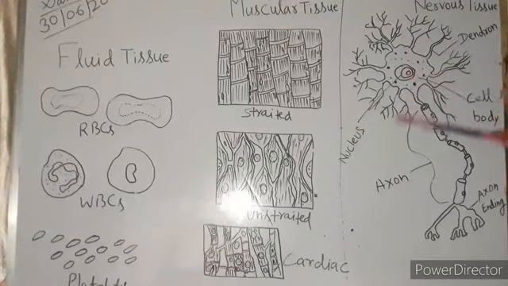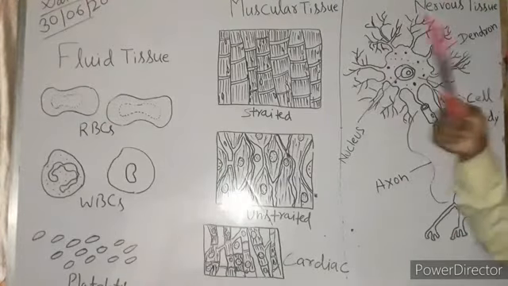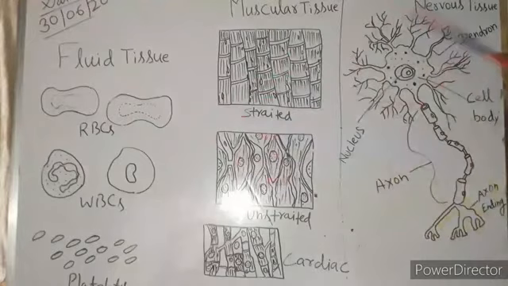In the center of the cell body there is a nucleus. Apart from the dendrons, one long process arises, which is known as the axon. The terminal part of the axon connects to the dendrites of the next neuron.